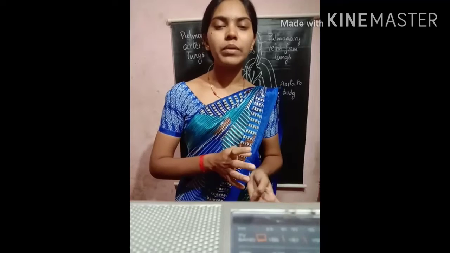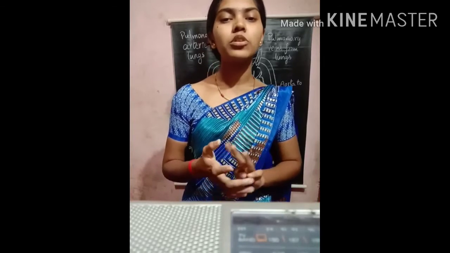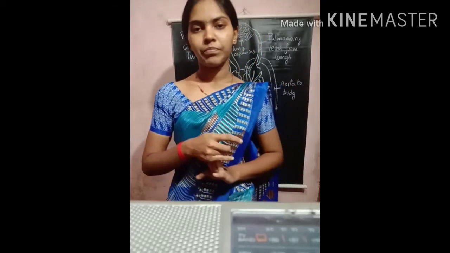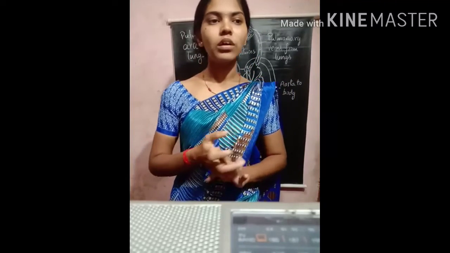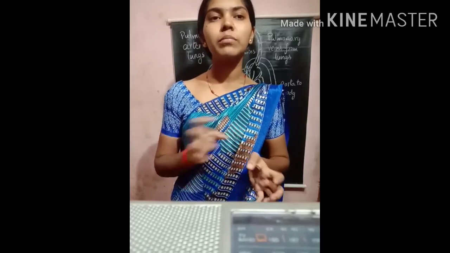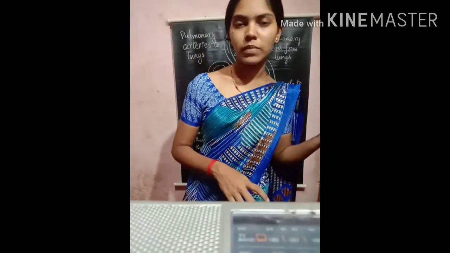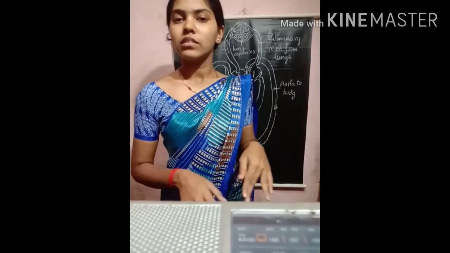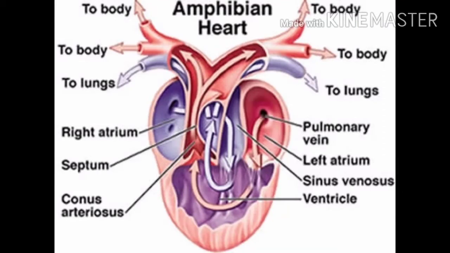So in amphibians and reptiles, we can observe the three-chambered heart. In this we can observe a three-chambered heart. So they tolerate the mixing of carbon dioxide blood with oxygenated blood streams. It does not make such a big issue in the case of amphibians and reptiles. In this picture you can see the three chambers in the amphibian heart.